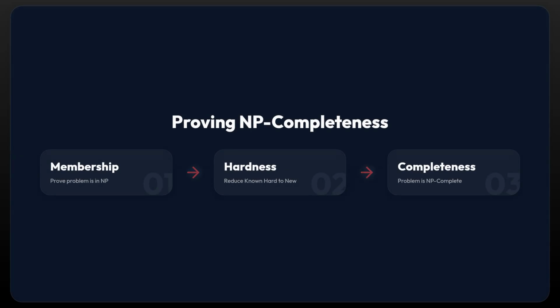To classify a problem as NP-complete, a two-step proof is required. First, we must demonstrate membership, showing that the problem belongs to NP, because a solution can be verified in polynomial time. Second, we establish hardness via reduction. We take a known NP-complete problem, like 3-SAT, and prove it can be efficiently transformed into our target problem. Without the first step, the problem is merely NP-hard, not NP-complete.